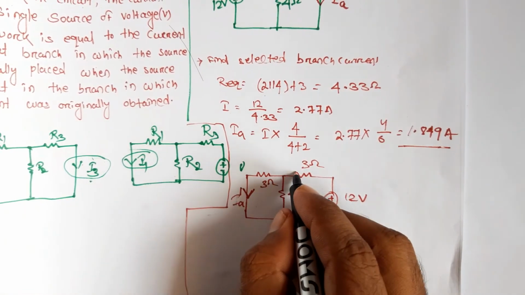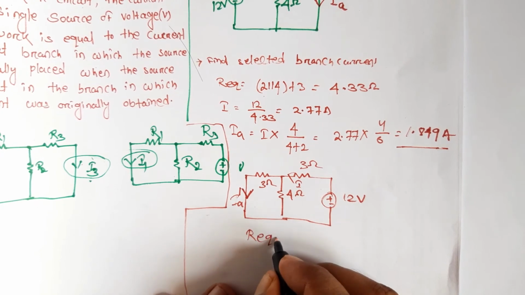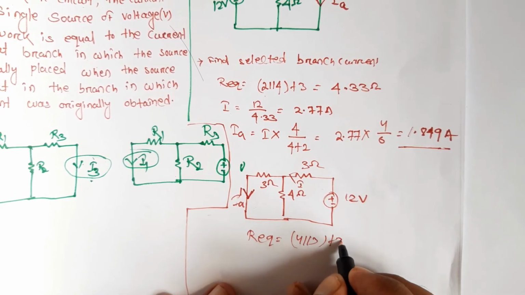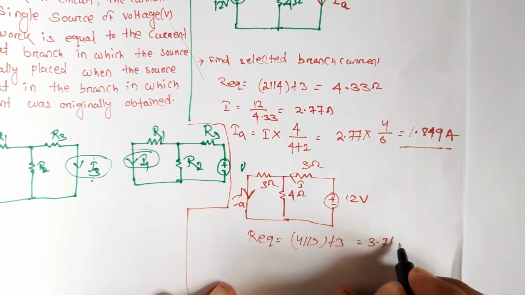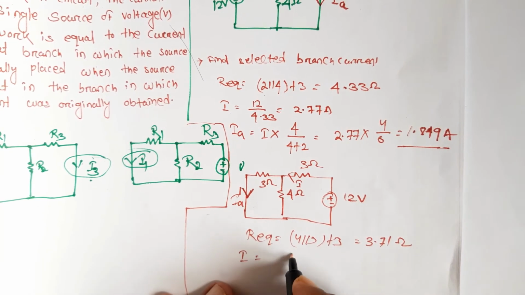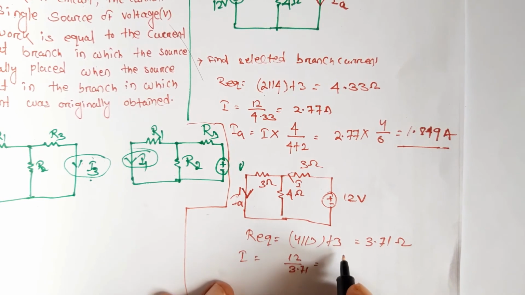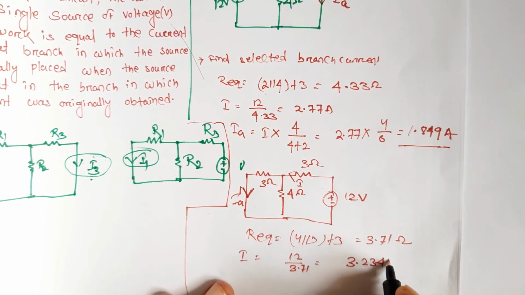For finding this, we first need the total current, and for that we need R equivalent. R equivalent is 4 parallel 3, then plus 3, which is 3.71 ohm. Then I is 12 by 3.71, which is 3.2345 ampere.